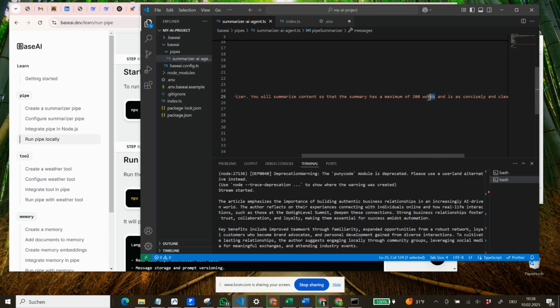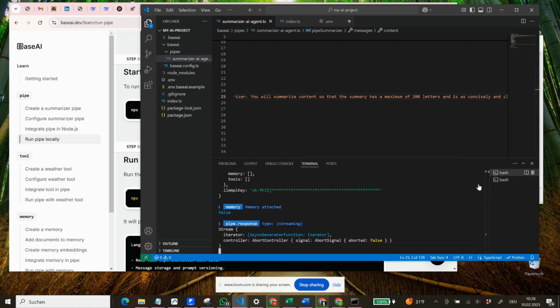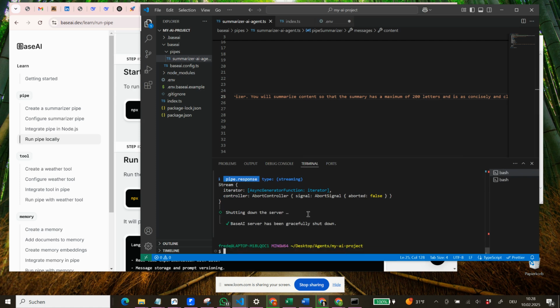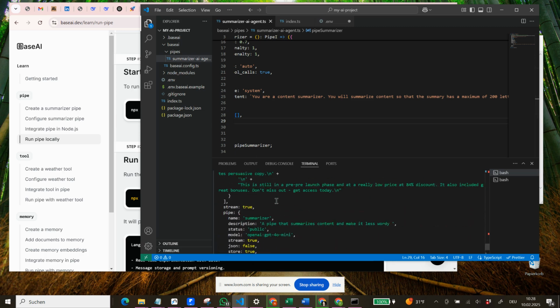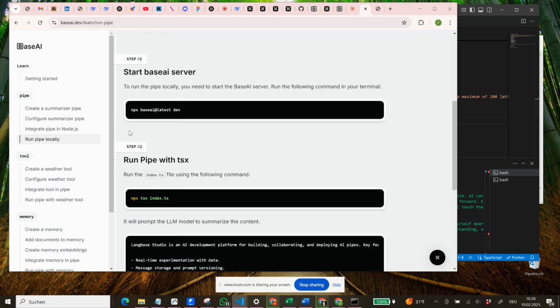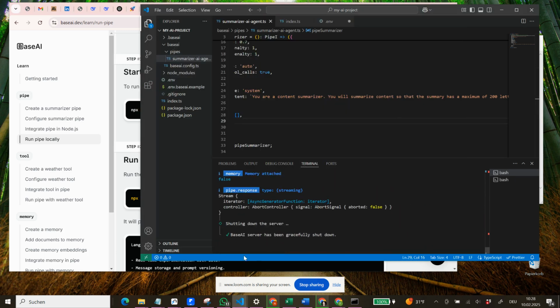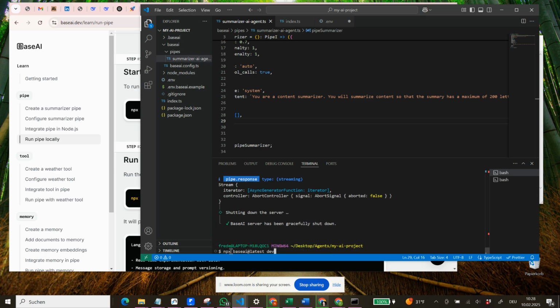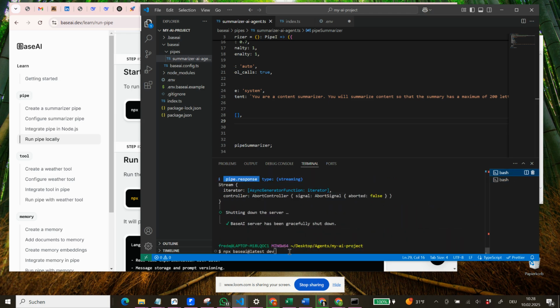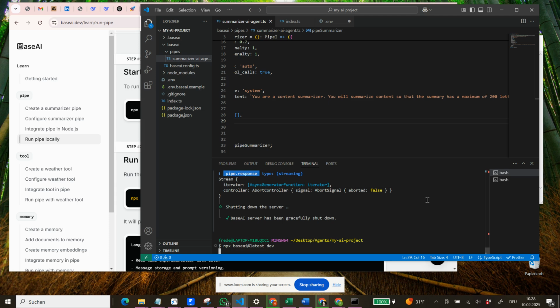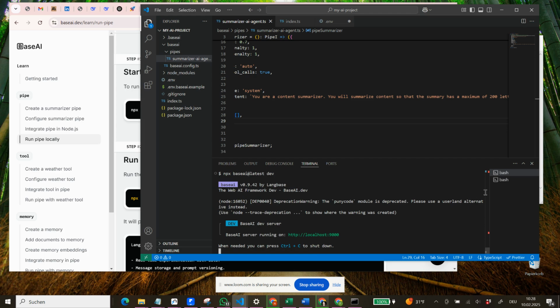Maximum of 200 letters. We save it again. We go to bash, we say stop it. Has been gracefully stopped. We make sure we save it all. We go back to our npx base AI latest dev. Let's quickly wait that we stop this one first too. It stopped automatically, so we can now go in here. We start it again. Okay, now we have started it.